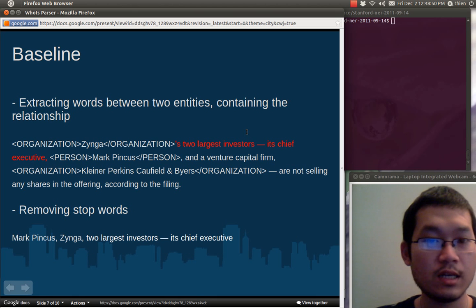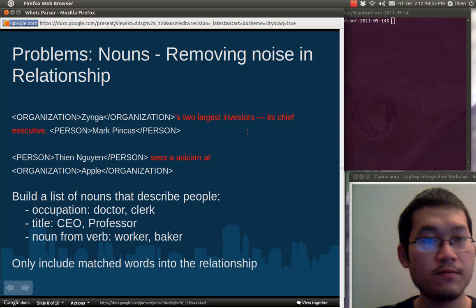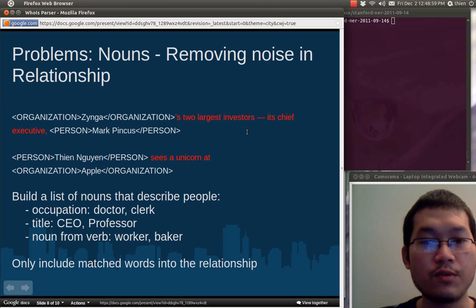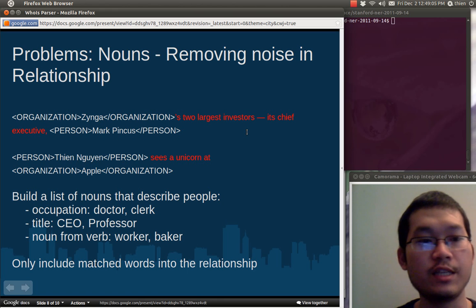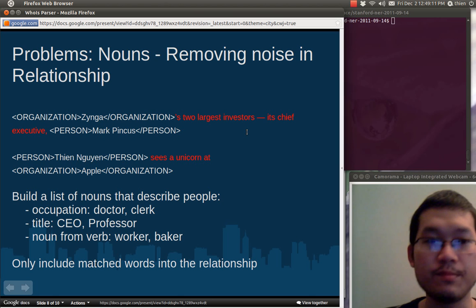For example, for this specific pair of entities, we get Zinger, Mark Pincus, and the relationship is "two largest investor, each chief executive." Well, that's clearly not a clean relationship, because it has noise in it. But at least we implemented the baseline and we see the problems.